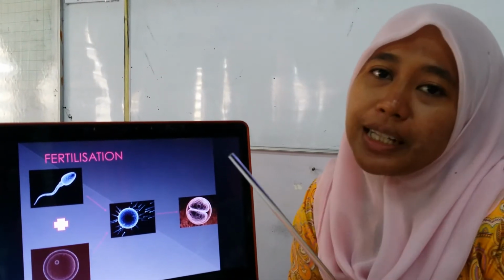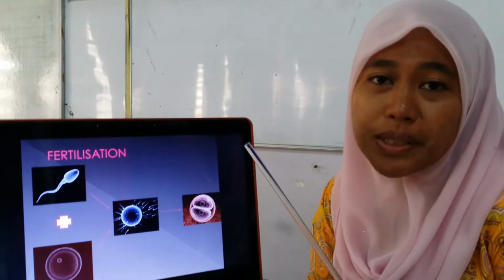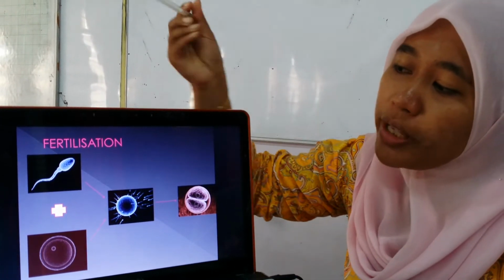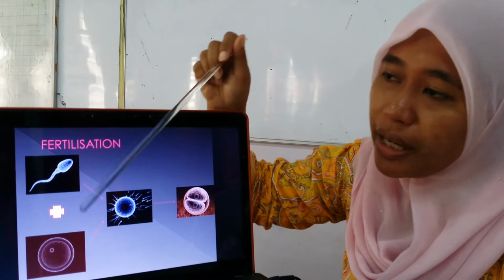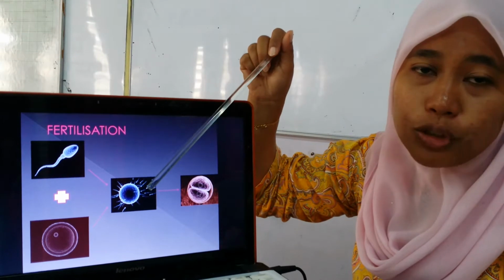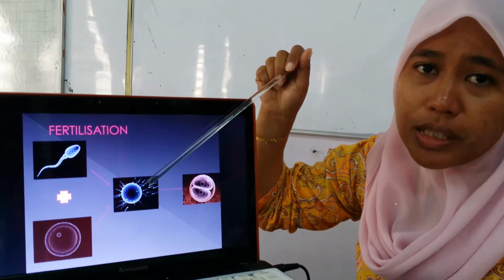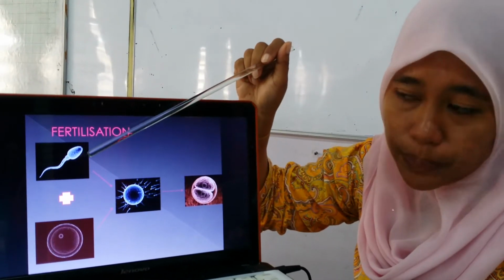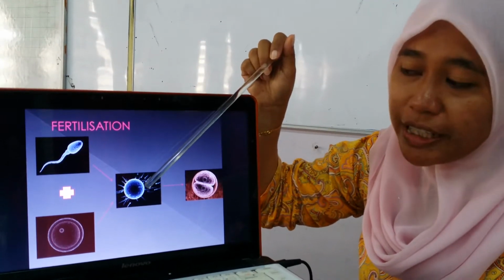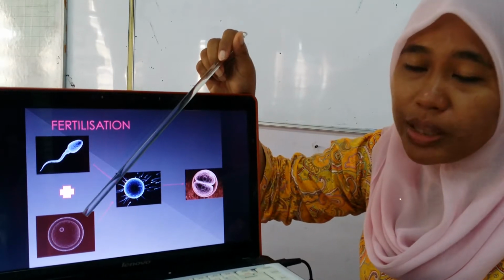Okay, this is fertilization. Remember we learned before this in 4.1, when the sperm and also ovum meet up: sexual reproduction and internal fertilization. This is the continuation. Here we have the sperm from the male parent and the ovum from the female parent. When they meet up and combine, they will undergo the fertilization process. So what is actually the fertilization process? Fertilization is the process when the nucleus of the sperm combines with the nucleus of the ovum. Again, fertilization is the process when the nucleus of sperm meets or combines with the nucleus of